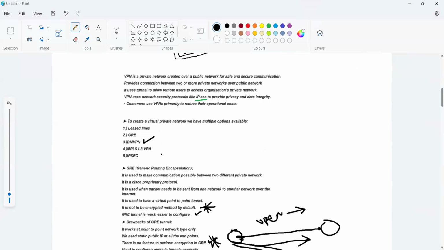Again we have MPLS L3 VPN, which is mostly used by internet service providers. In the lab part, we'll discuss more.